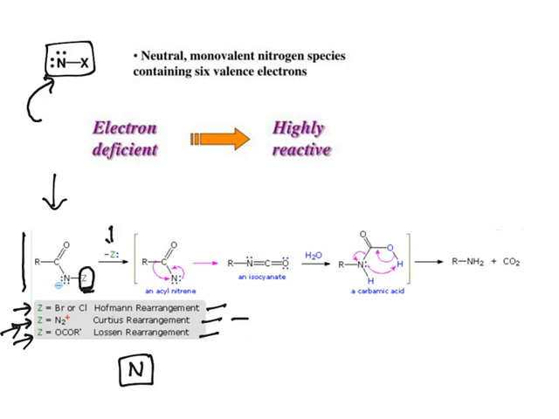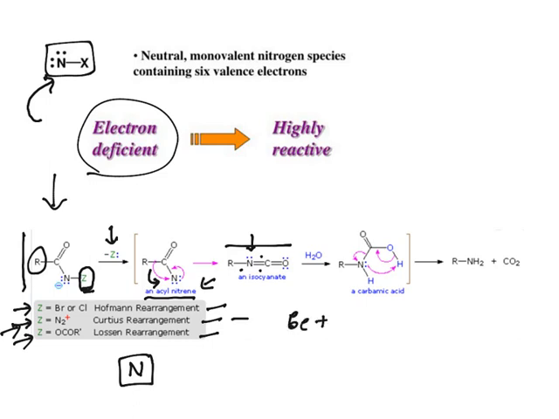What happens? The leaving group leaves and it results in the formation of a nitrene, acyl nitrene. Now the acyl nitrene, because it has an electron deficiency, the adjacent alkyl moves along with its electrons, as a nucleophile, the pair of electrons moves here, and then you get this isocyanate. Now look at this nitrogen, it has a lone pair of electrons, and 1, 2, 3 bonds are there. 3 bonds means 6 electrons and a lone pair of electrons. So totally how many electrons? 8 electrons are there, hence it is a stabilized structure. To get this stability, this group migrates.